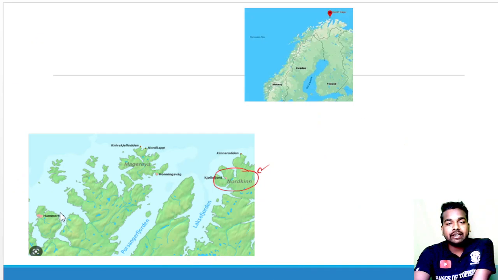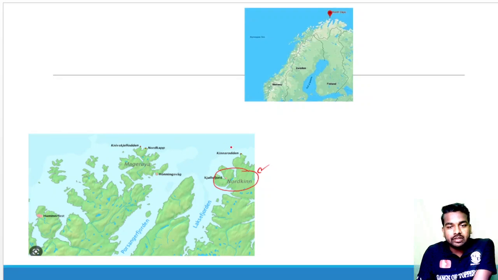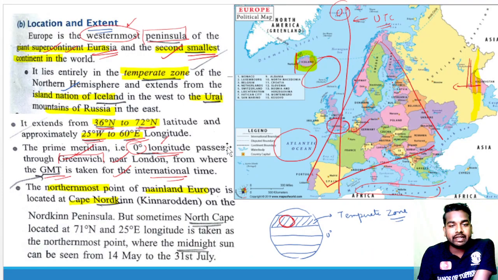So you can see that this is the Nordkin Peninsula, and this is the northernmost point. And what is the point name? You can see here, we are talking about this area. Okay, so what is the area name? This is called Kinnarodden. That is on the Nordkin Peninsula. But sometimes it is the North Cape.